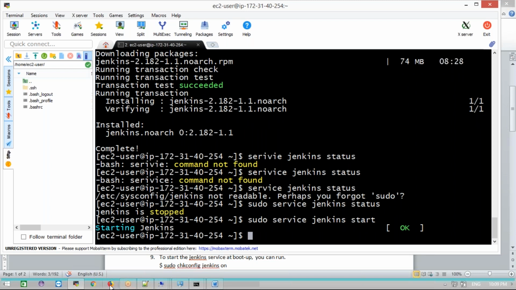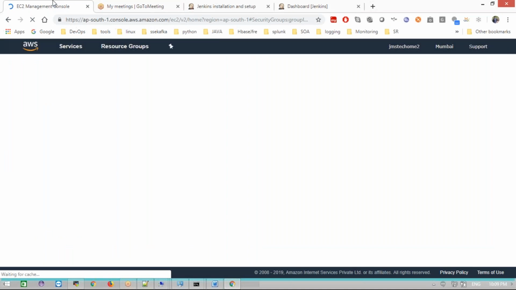Now, how to access this? Just go to your browser. First, go to your EC2 AWS instance and take the public IP of your instance.